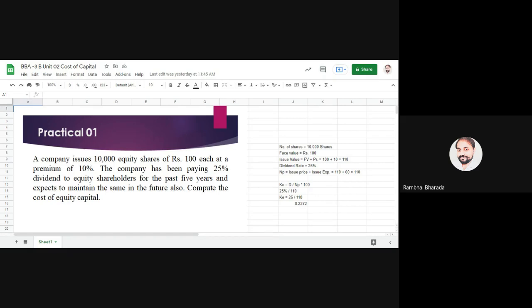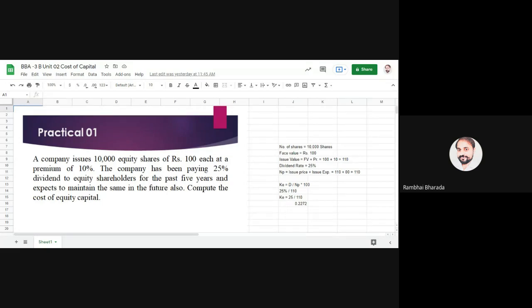There are four different types of sources, so we have four different types of cost of capital: cost of equity capital, cost of preference capital, cost of debt capital, and cost of internal sources or retained earnings. Out of these, we have started the first one, cost of equity capital.